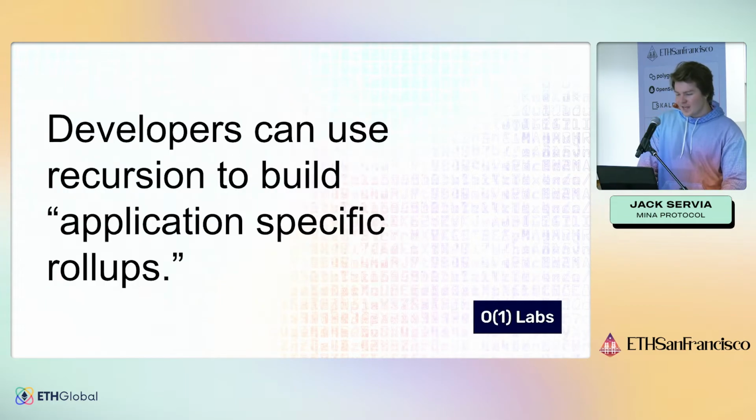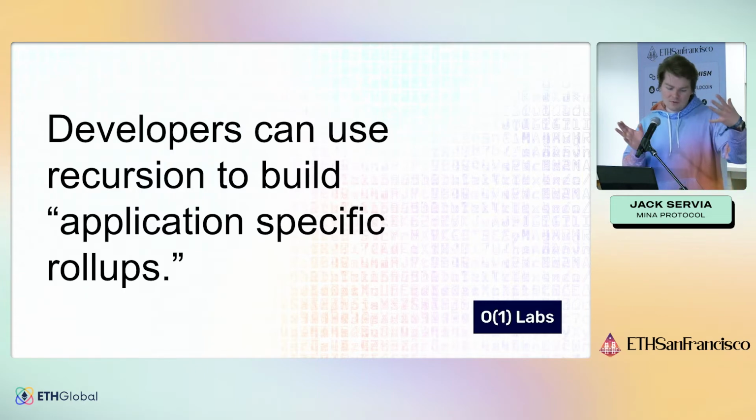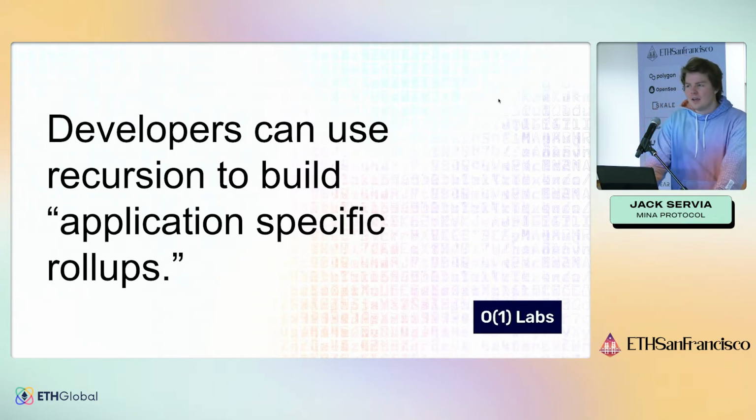So that's pretty cool. And then you can also use this to build application-specific rollups, which is the idea like the game that we talked about a little bit earlier. Because we don't need the whole network in order to prove that we've run something correctly, we're depending on cryptography instead of game theory. We can prove things in more narrow contexts and then only settle the chain when we need to. And so this makes it possible to build all kinds of things that would be too expensive to build on even very scalable blockchains today.